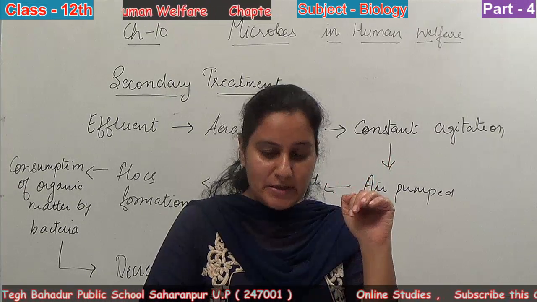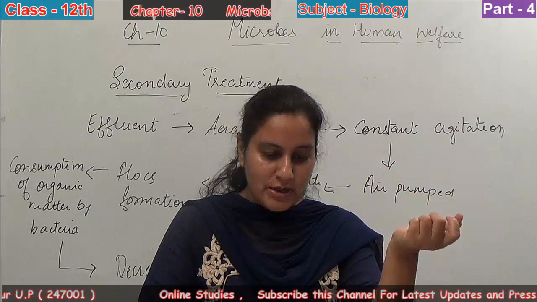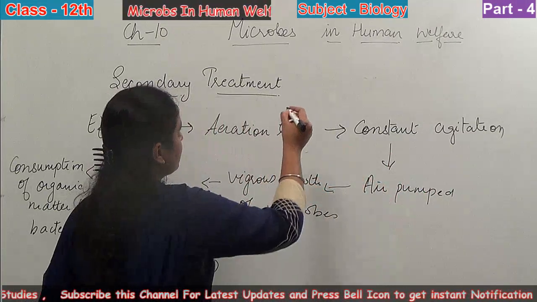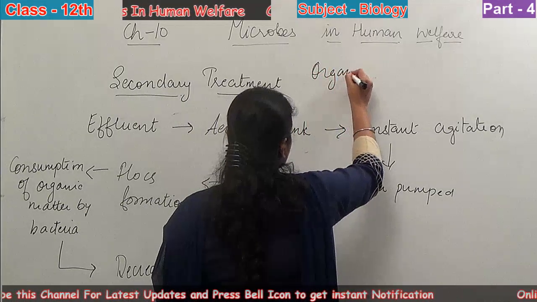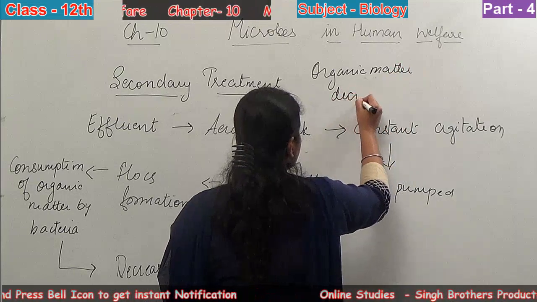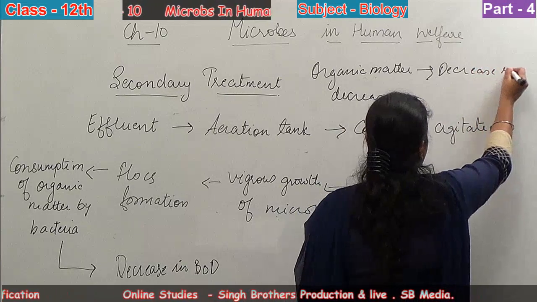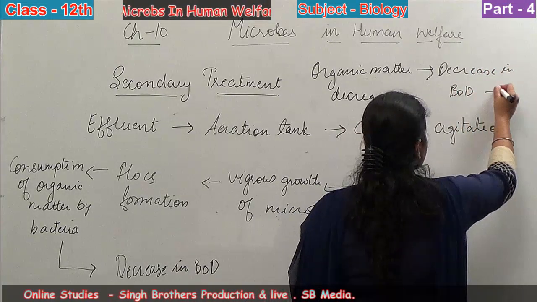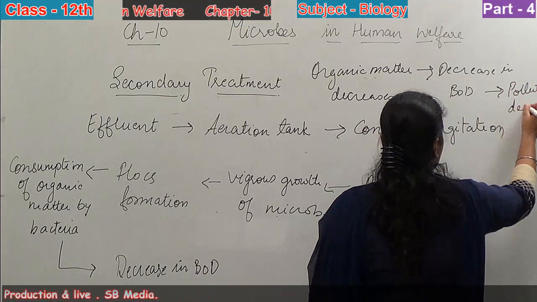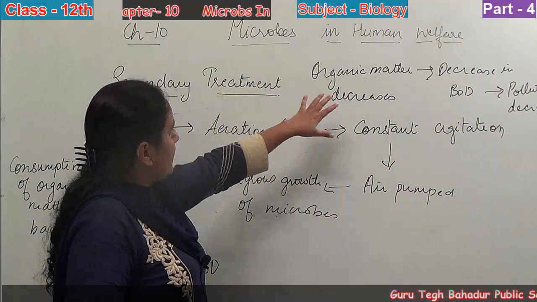नेचुरली अगर ऑर्गेनिक मैटर कम होगा तो BOD कम होगी, बायोलॉजिकल ऑक्सीजन डिमांड कम होगी. अगर बायोलॉजिकल ऑक्सीजन डिमांड कम होगी तो पॉल्यूशन कम होगा. So how does it work? Organic matter decreases. If organic matter decreases, there is a decrease in BOD, and if BOD decreases, then there is a decrease in pollution, कम होगा, right? So in this way this secondary treatment works.